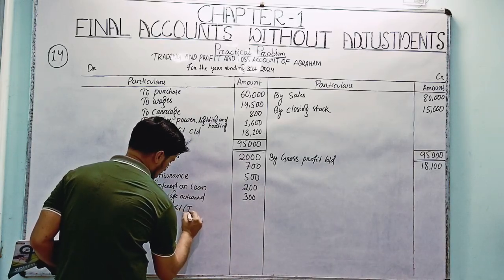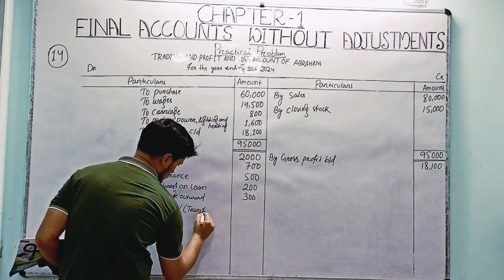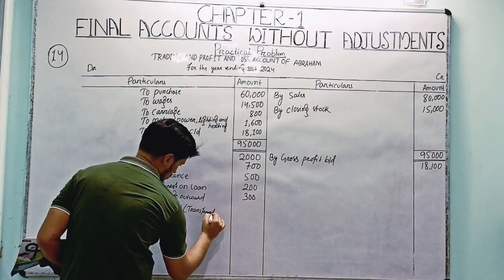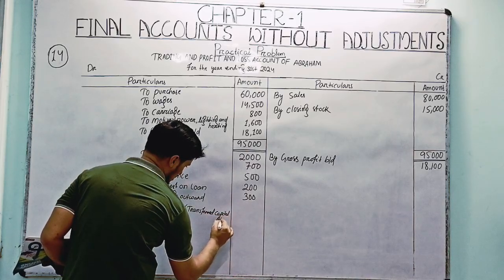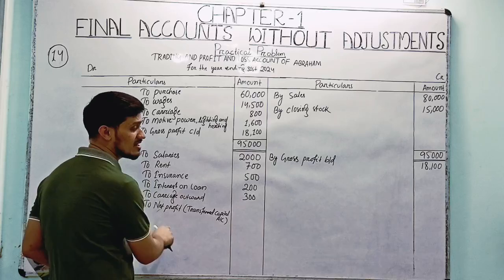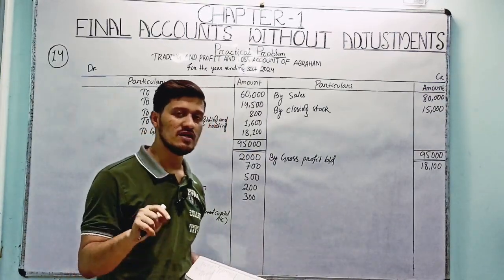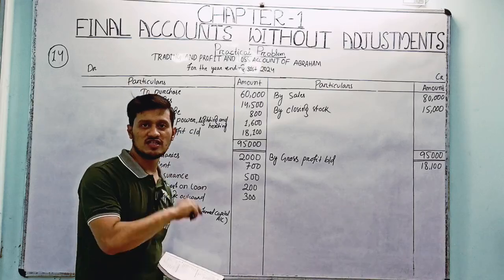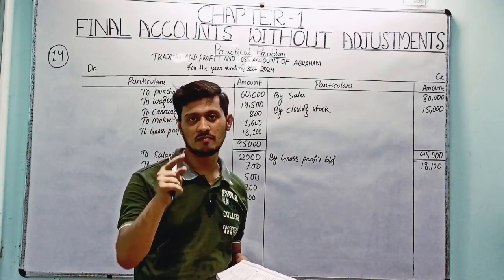here in bracket you have to write down transfer to capital account. It means this amount will add to the capital when we will prepare the balance sheet, right? In the balance sheet, this net profit will transfer to the capital and it will add to the capital amount, right?